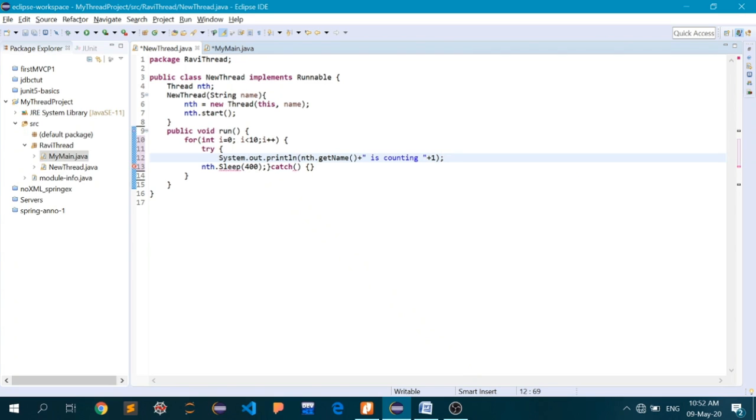So what we have done here is every time we go through this loop, a message will be printed, where nth.getName is the name of your new thread.